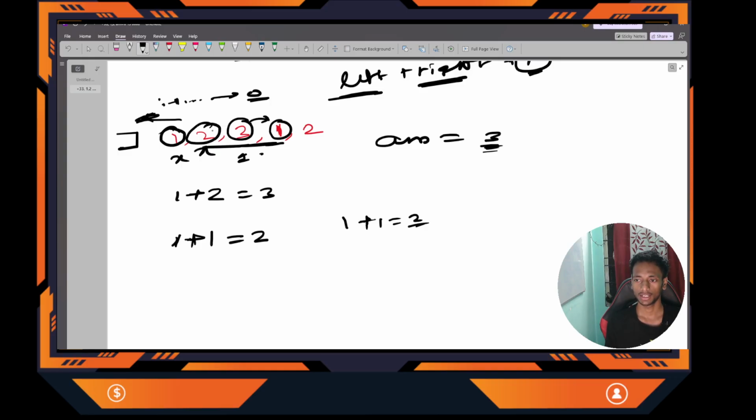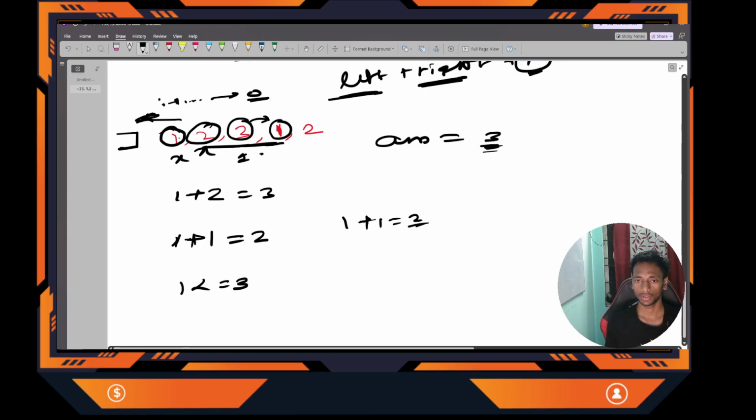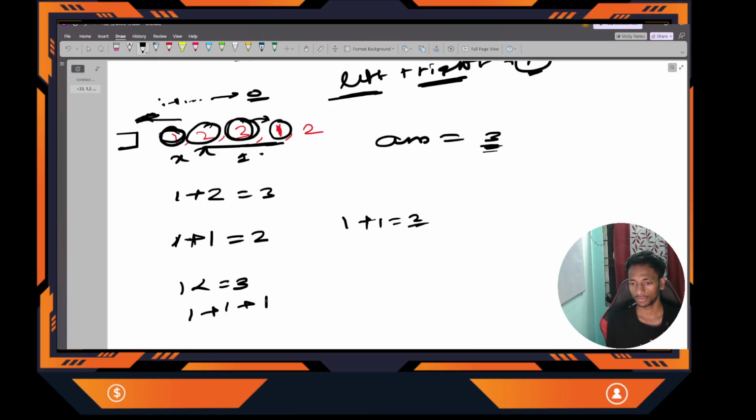So I'll consider case number 3. Is it possible to merge? Yes, you can see that 1 is less than or equal to 3. Got it? So I can merge. What is the left subarray length? That is 1. What is the right subarray length? That is also 1. And the current element will also contribute, so 3. You can see this is the subarray I can generate.